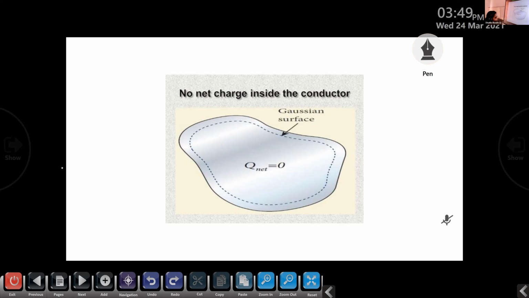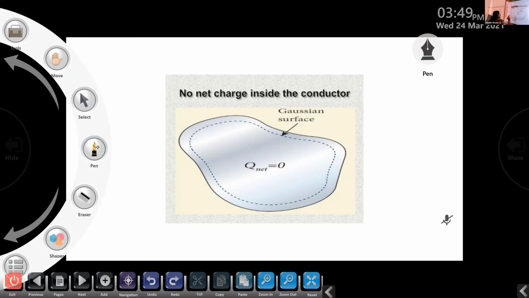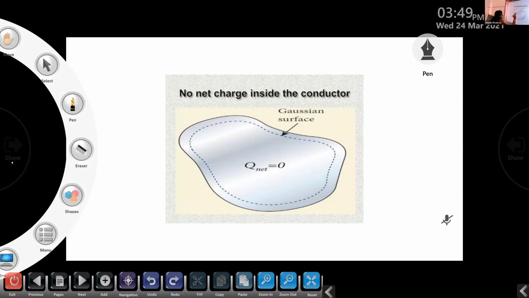Yes, the electric field is zero inside the conductor. Inside a conductor, E is equal to 0. That is our first statement, the first result of the electrostatics of conductor.